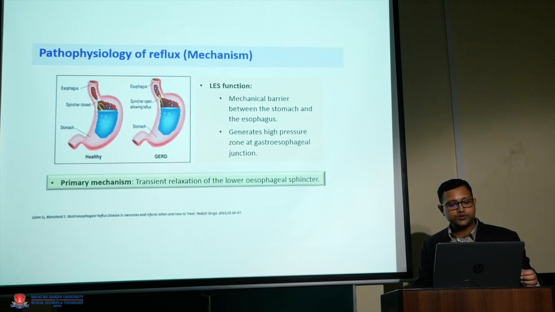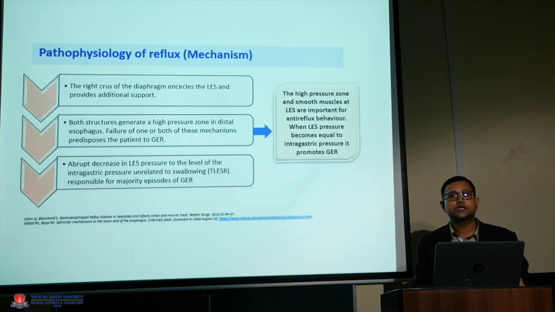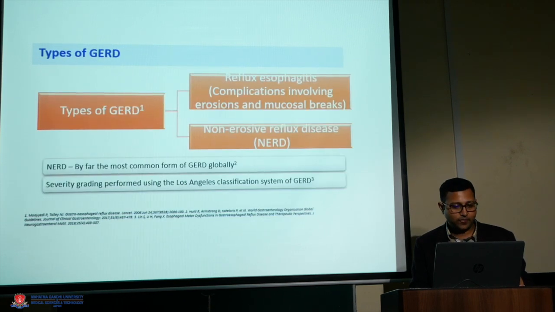Now the most important time when this reflux occurs is called TLESRs, that is, transient relaxation of the lower esophageal sphincter. They last for more than 10 seconds, and this is the time during which the maximum reflux occurs in patients with reflux disease. So in general, whenever there is a disruption of this reflux barrier, there is a decrease in the tone of the LES, there is hiatus hernia, which also affects the anatomy at the lower esophageal sphincter, and ultimately it leads to reflux and thereby the reflux disease.